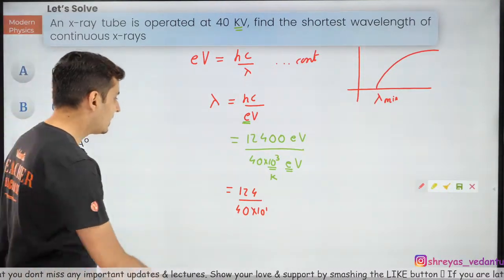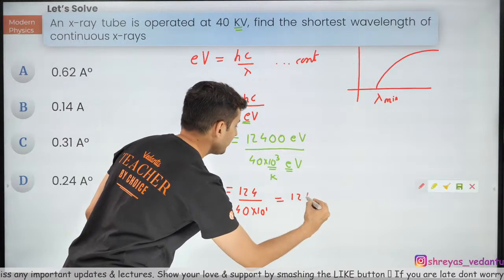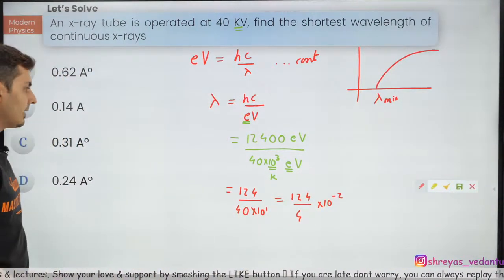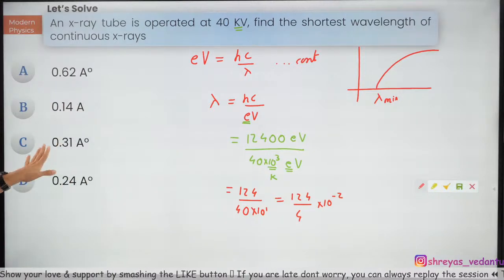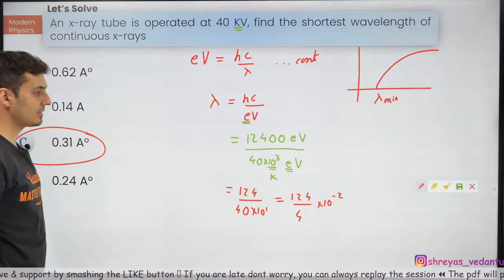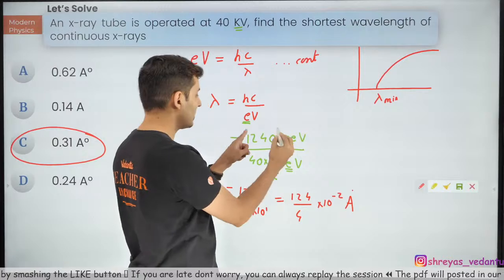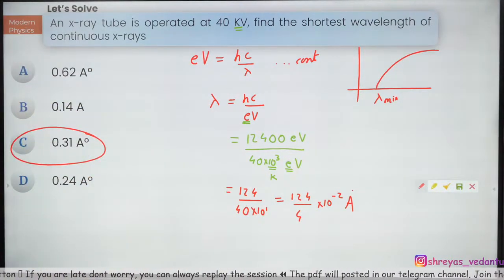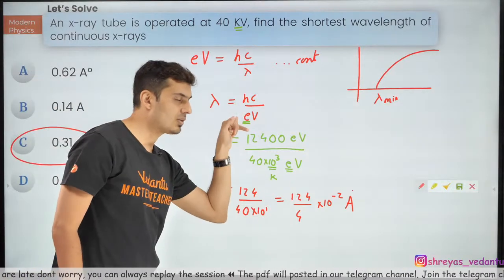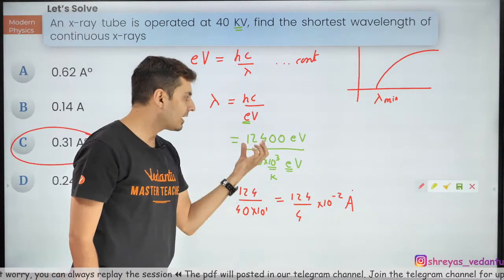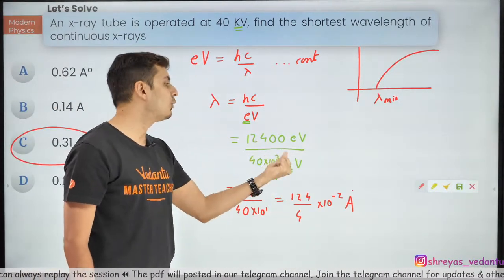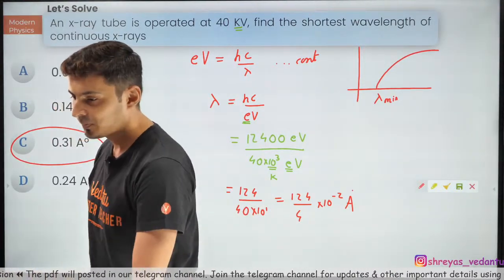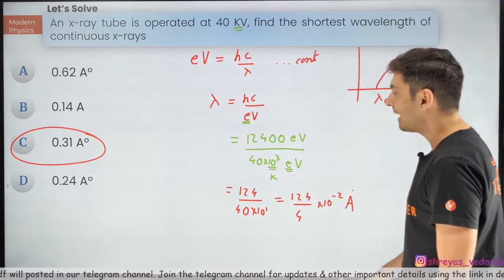So you can see this 124, you can divide by 4 into 10 to the power minus 2. You can just write it like this, correct? So that means it's going to be roughly 0.31 Angstrom, guys. Remember, all these answers will be in Angstrom. This 12400 was for Angstrom, correct? So this is an easy way of solving the problem, where you don't have to substitute the value of H or C. You can just substitute the value of Hc as 12400 electron volt, and the answer will always be in Angstrom. Understood? Clear? Great.